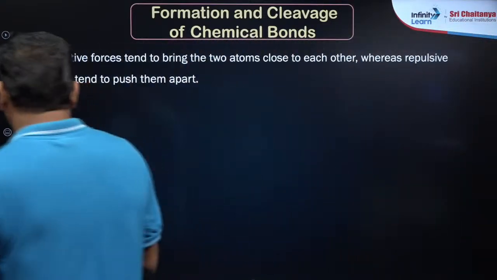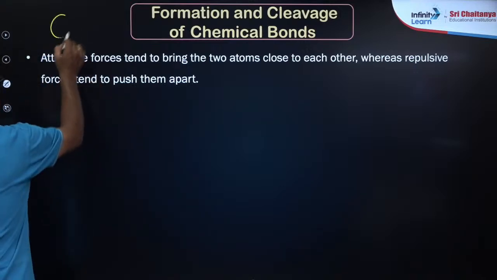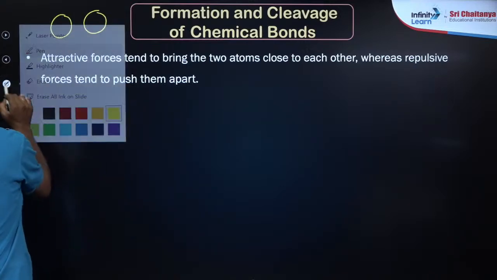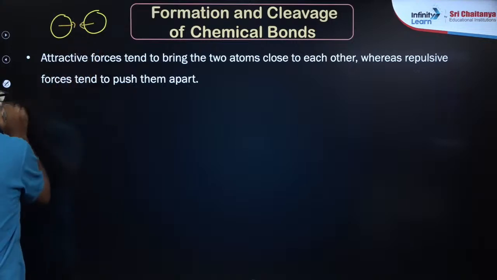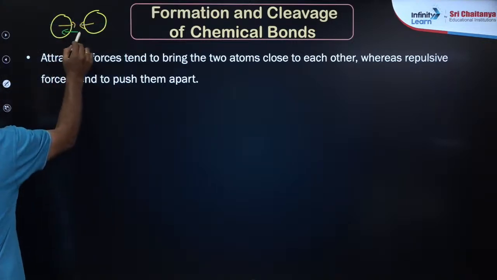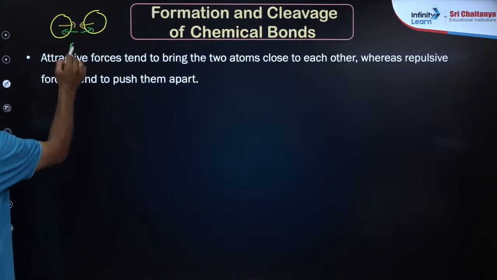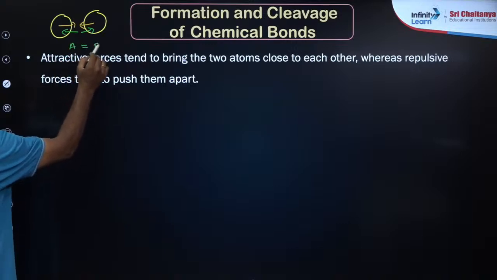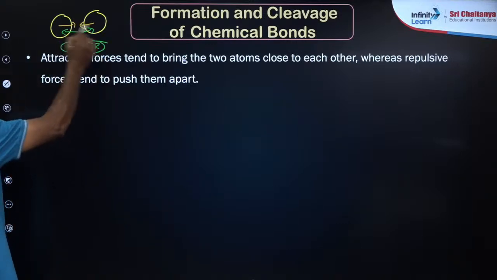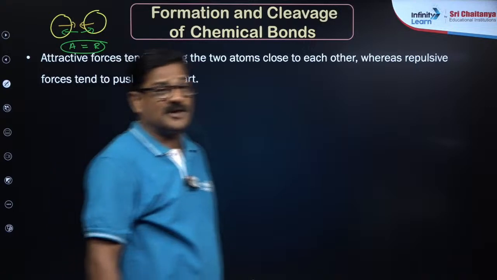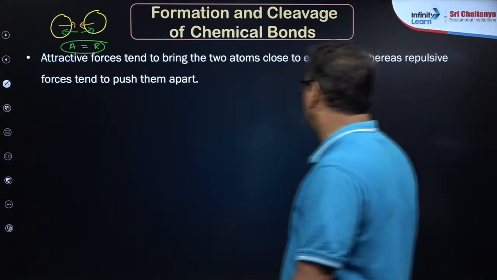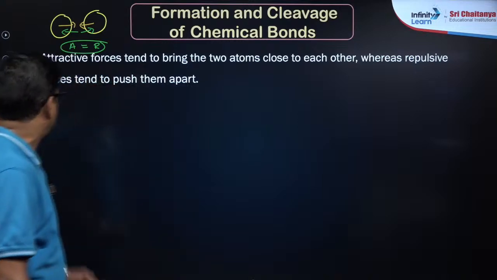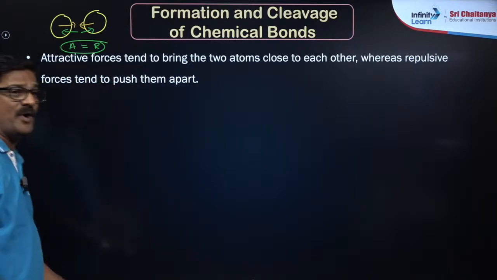So actually between atoms there will be attraction forces, and also repulsion forces. Where attraction forces are equal to repulsion forces, only then a bond forms between these two atoms. Attractive force tends to bring the two atoms close to each other, whereas repulsive force tends to push them apart.